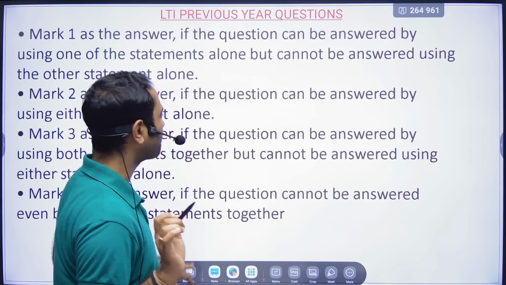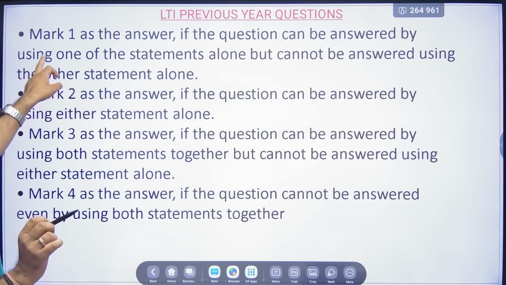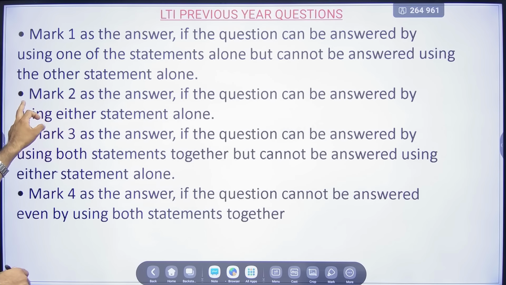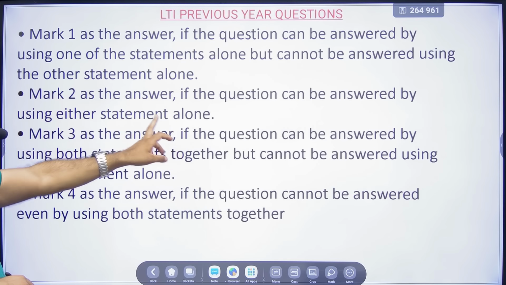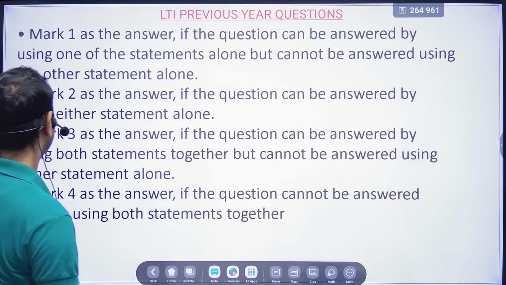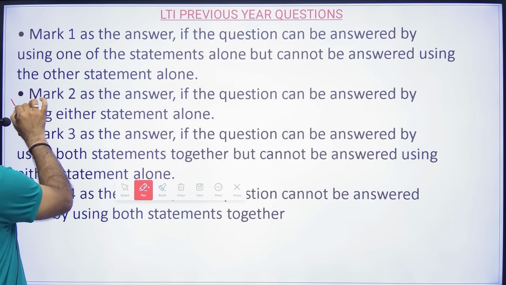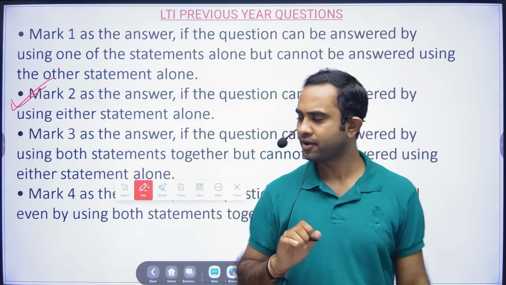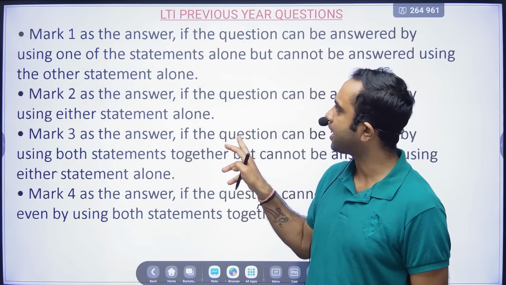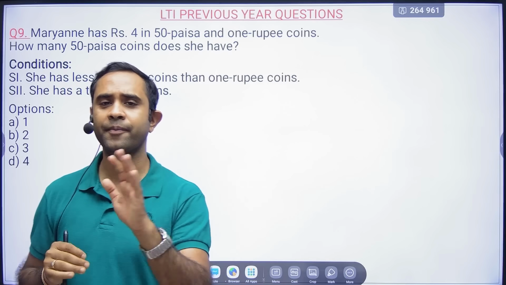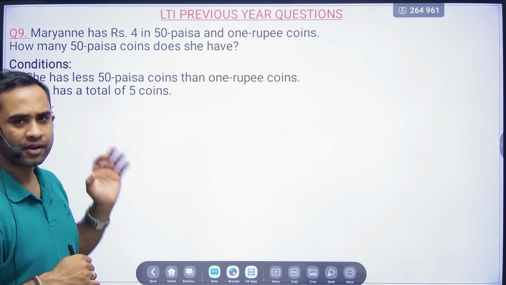So individual options: mark 1 as the answer if the question can be answered using one of the statements alone but cannot be answered using the other statement alone. Mark 2 as the answer if the question can be answered by using either of the statements alone. So here we will go for the option where the question can be answered by using both the statements together, right? So when they are asking how many 50 paise coins she has, you have to tell, okay, so you have some coins, it cannot be 0 here.